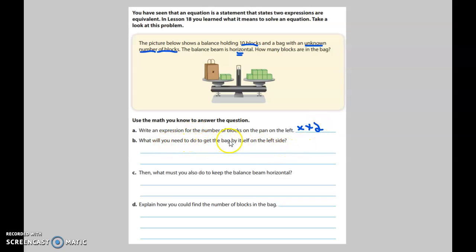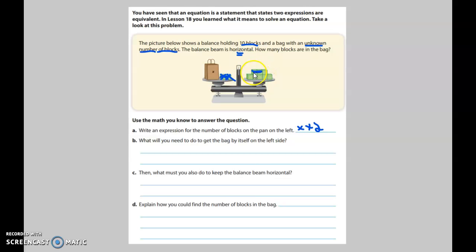What will you need to do to get the bag by itself on the left side? So if I wanted to get this bag by himself, I got to take these two away. If I have to take those two away from that side, I also got to do it to the other. So let's go ahead and do that. I'm going to take 2 blocks away from this side. Just cross them out. They don't exist anymore. Bye-bye. And then I also have to do that to this side.